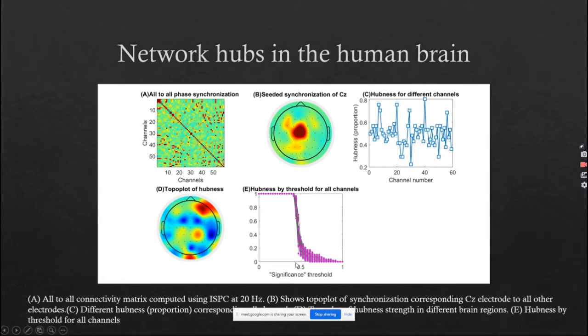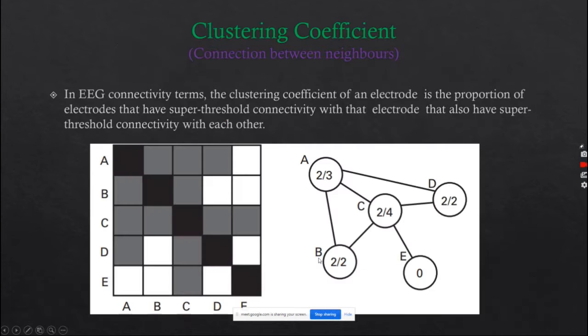To make the threshold more robust or statistically significant, we can see that 0.4 up to 0.8 corresponds to the significant threshold values. Below 0.4, the connectivity is 1, meaning all channels are connected to each other, and above 0.8, no channel is connected to anyone, because the connectivity strength is 0. So we must choose the threshold value between 0.4 and 0.8. This is the significant threshold.